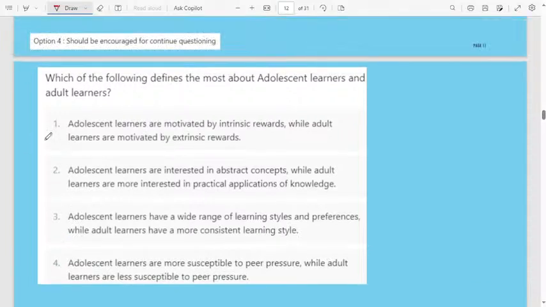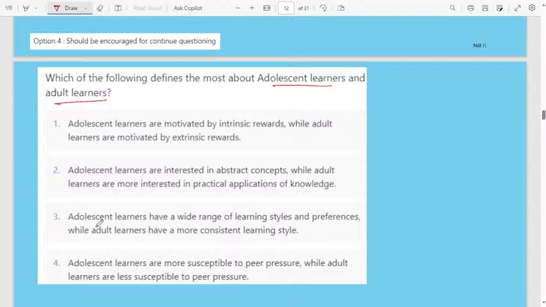Next one, which of the following defines the most about adolescent learner and adult learners? Which of the following define what is the meaning of adolescent learner and adult learner? First option, adolescent learners are motivated by intrinsic rewards, while adult learners are motivated by extrinsic rewards. Second option, adolescent learners are interested in abstract concept, while adult learners are more interested in practical application of knowledge.